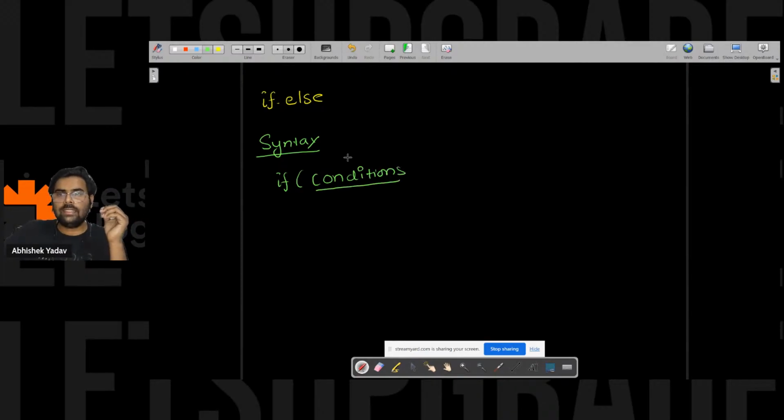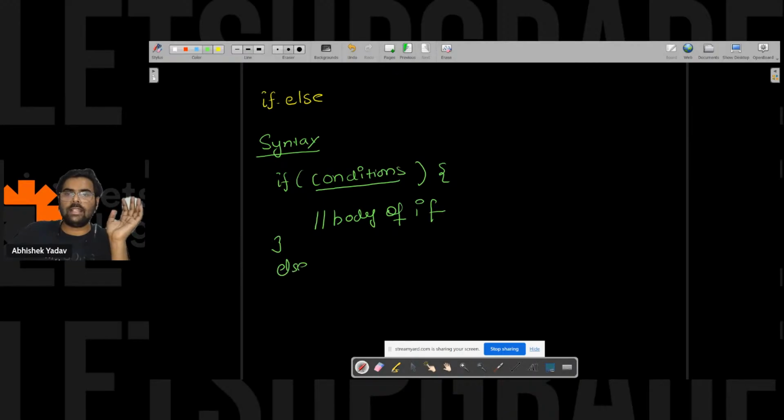And this condition can be one or many, multiple conditions here, right? Depends on the situation. After that you have the body of if, and after that you have the else part. In the else part you have the body of else here, right?